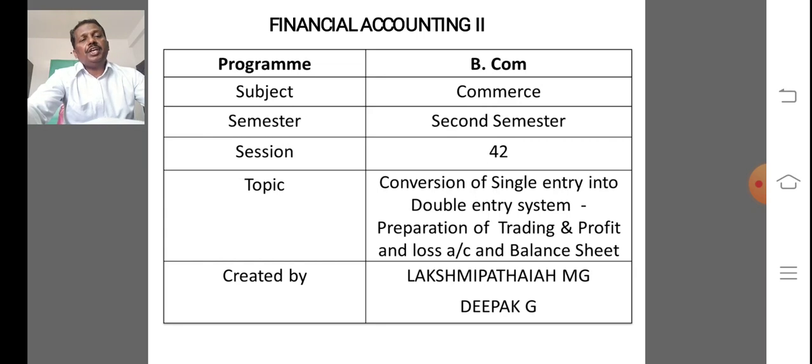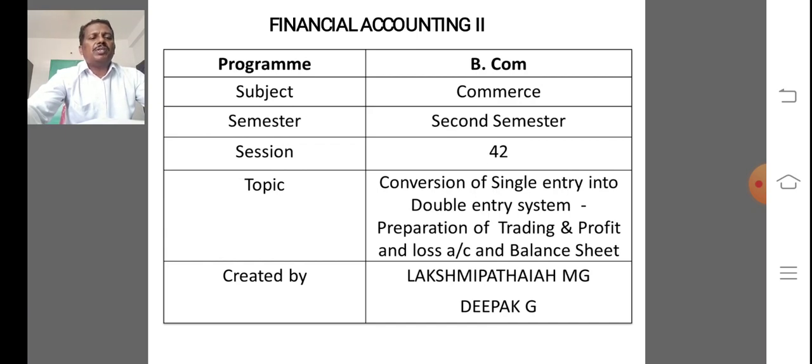So the next topic, steps in conversion: when the firm desires to convert its books of accounts from single entry system to double entry system, the following steps must be followed. Step A, ascertaining missing information. Step B, preparing final accounts under double entry system.